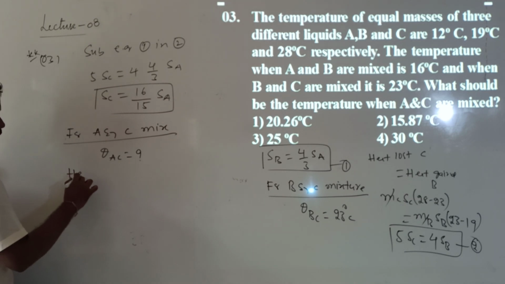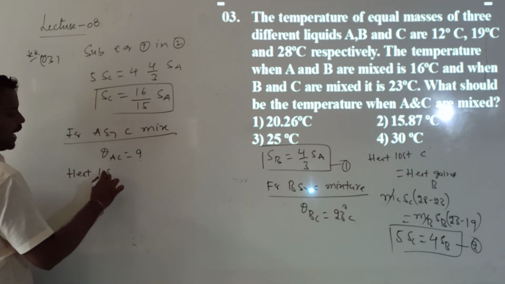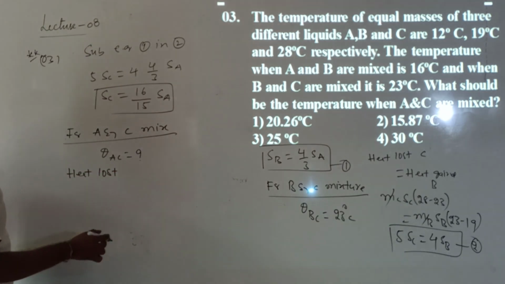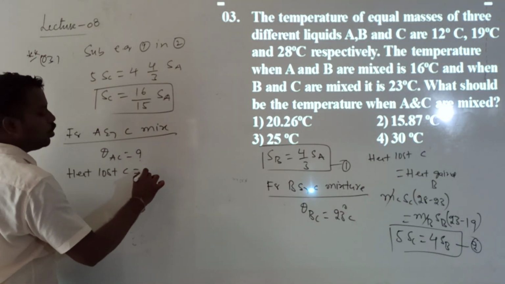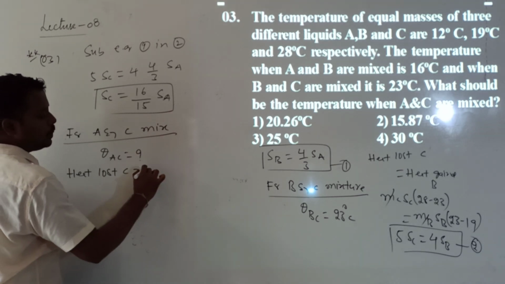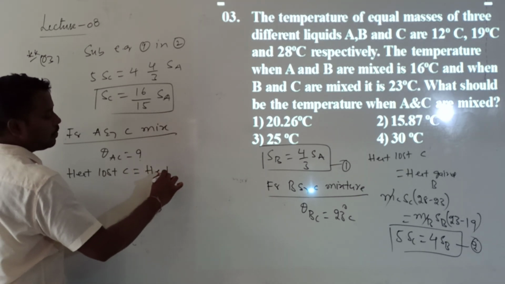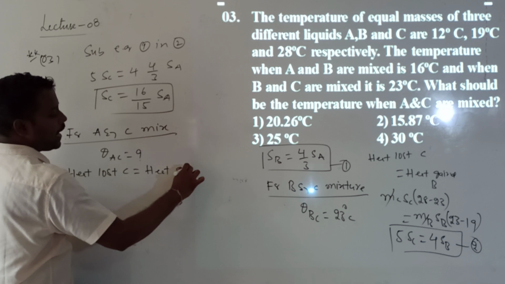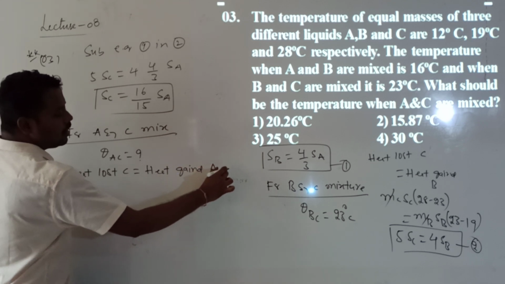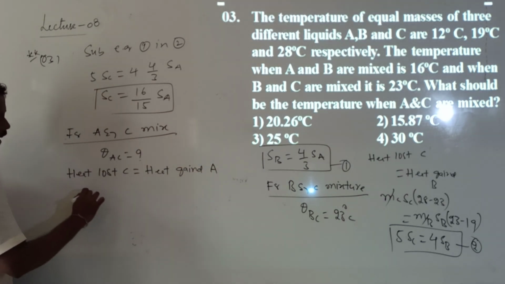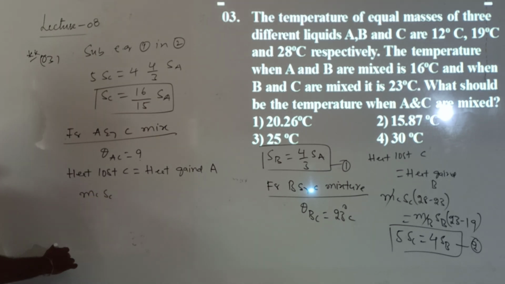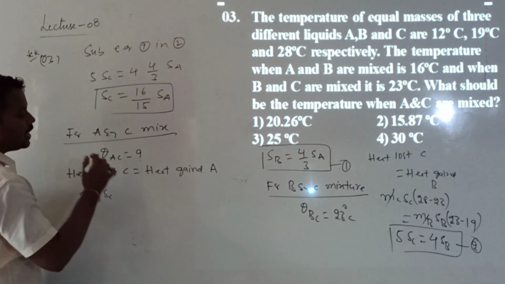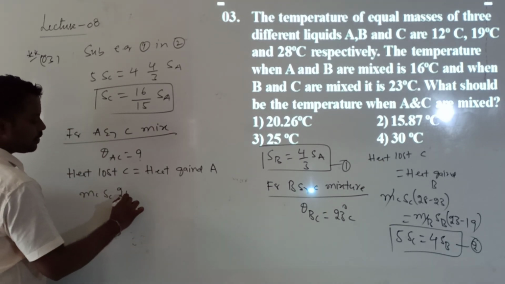According to the principle of method of mixtures, when we compare A and C, C is at high temperature and A at low temperature, so heat lost by C will be equal to heat gained by A. Okay, now: mass of C, MC, specific heat of C, SC, and the initial temperature of C is 28.